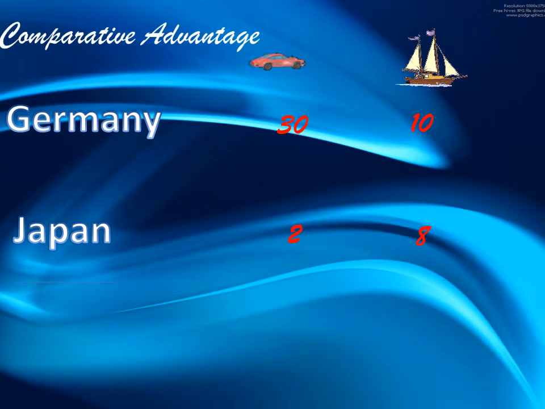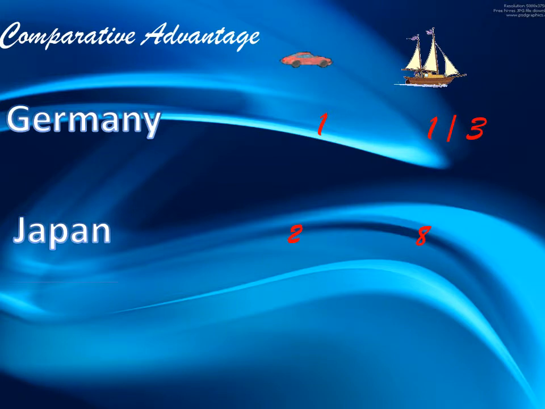Now let's analyze the opportunity cost in producing cars. Starting with Germany, to find the cost to produce one car, we need to divide by 30. So the opportunity cost for Germany to build one car is 1/3 of a sailboat.